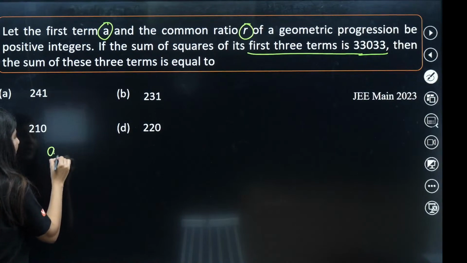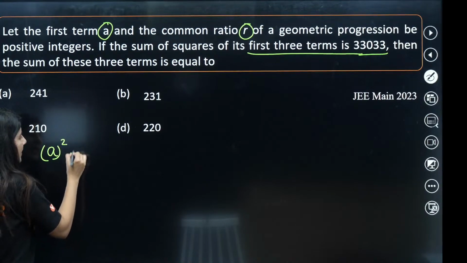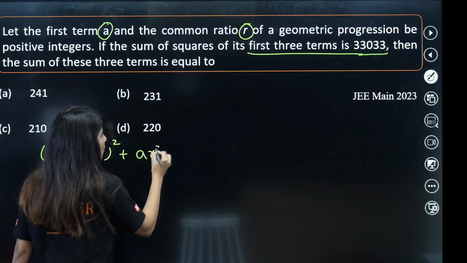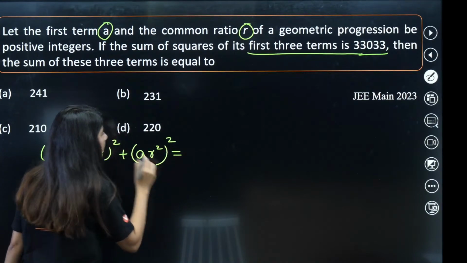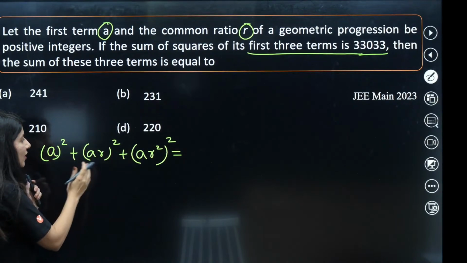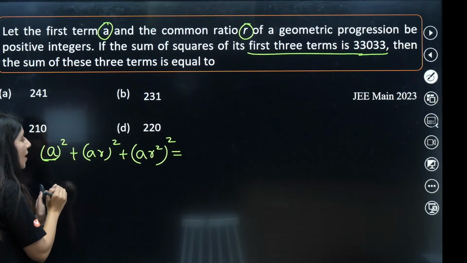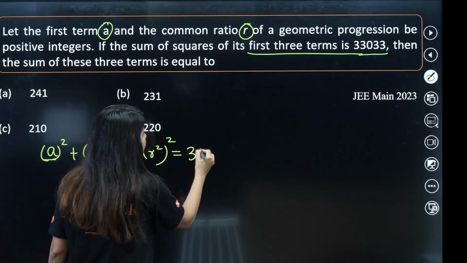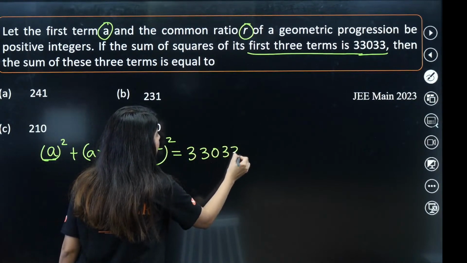So first term is A, second term is AR and third term is AR square. Sum of squares of first three terms, first term square, second term square, third term square, is given as 33033.